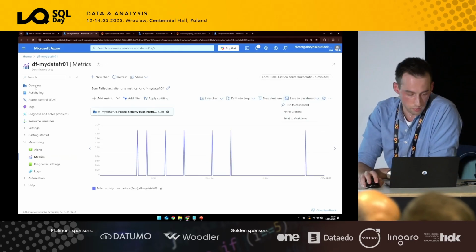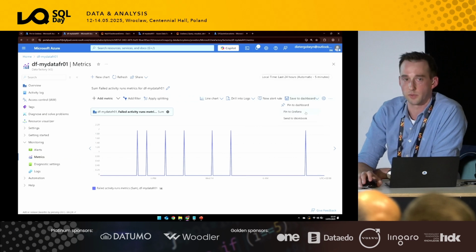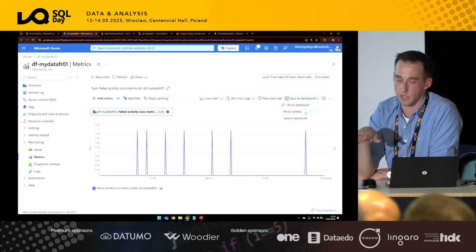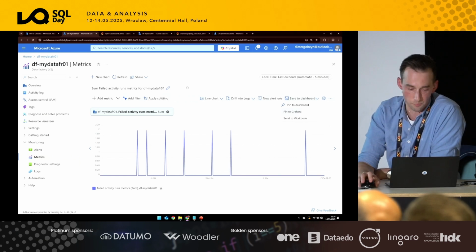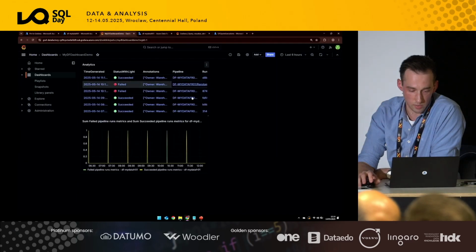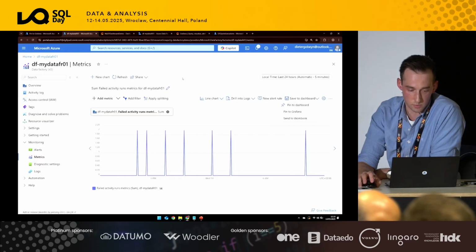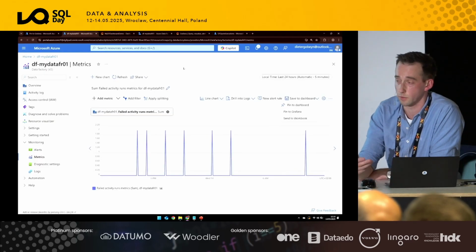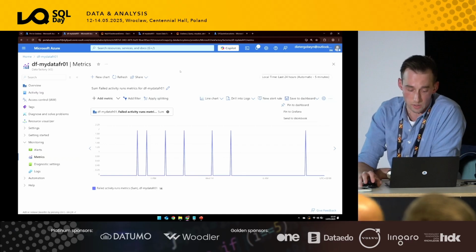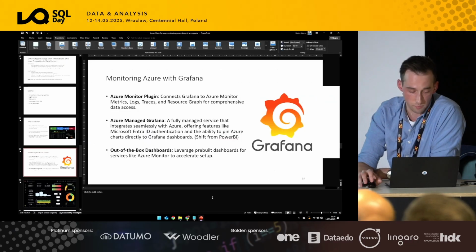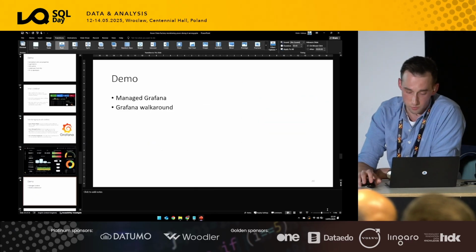So from a metrics point of view, you can also just pin it to Grafana. So the integration within the Azure space is quite well done over there. So yeah, I highly recommend it if you feel like, hey, we want to have something more enriched, something more interactive, and look at the templates that they offer.